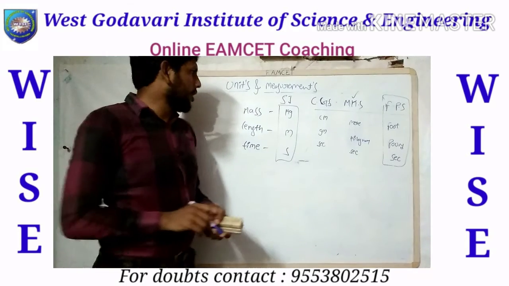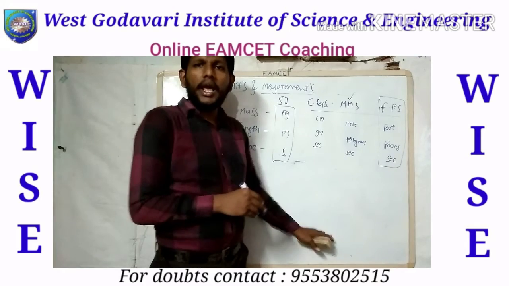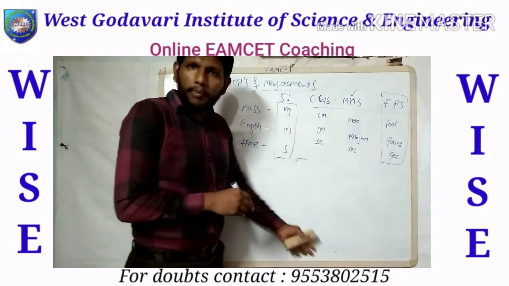Of course, we have another four primary quantities, and two supplementary quantities.